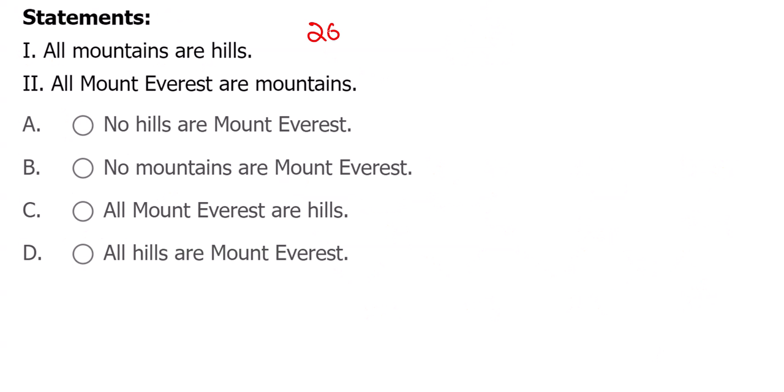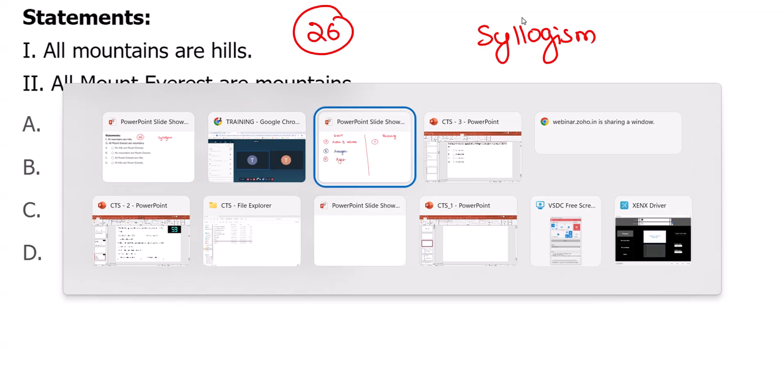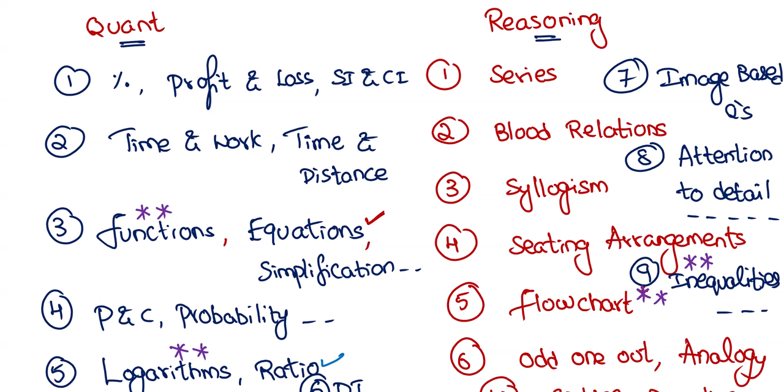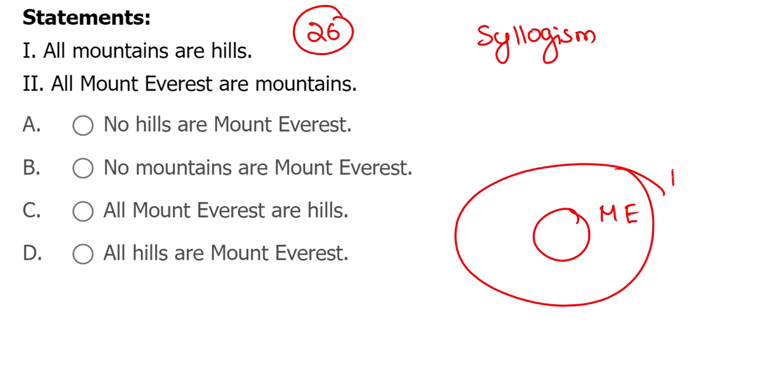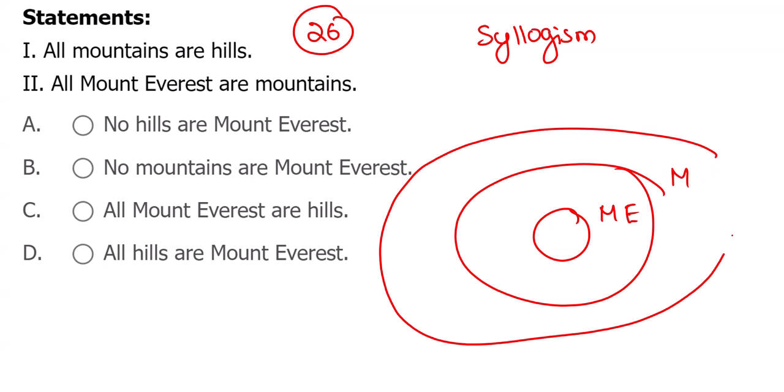Now we enter into syllogism. Yes, syllogisms they are asking. I already mentioned that in the syllabus. Syllogism is important. All mountains are hills. All Mount Everest are mountains. Take the first as the first statement and the second as the second statement, then it's easy for you to draw the diagram.